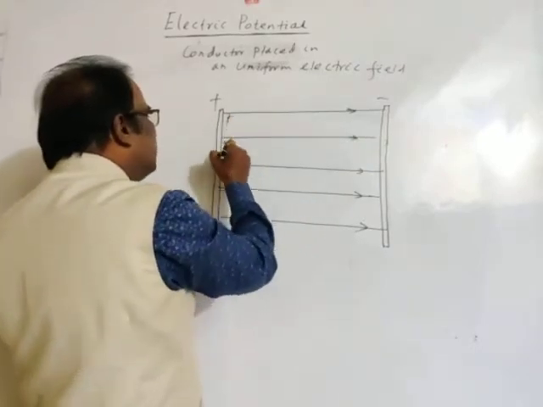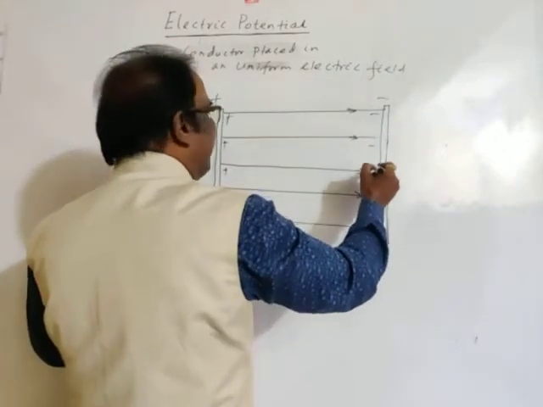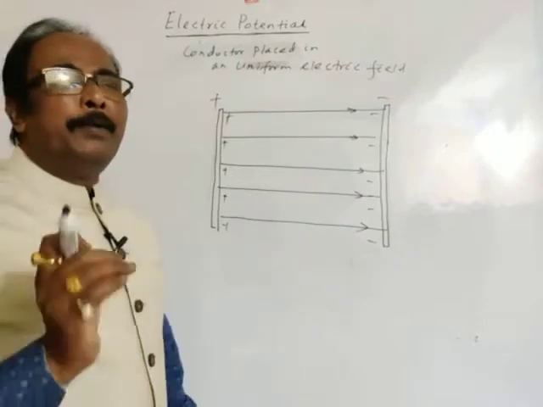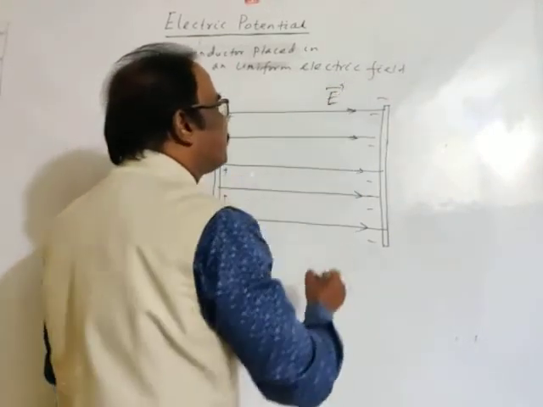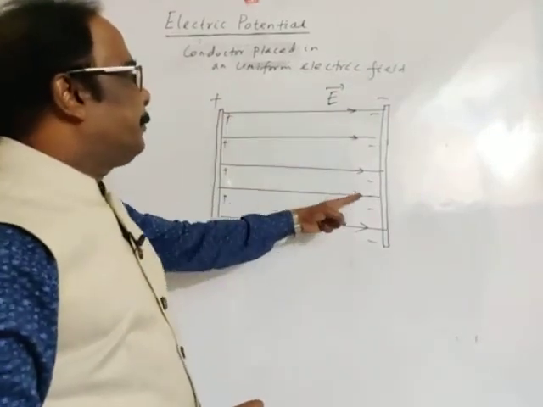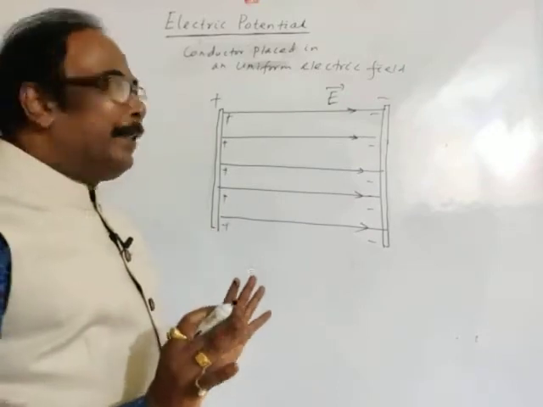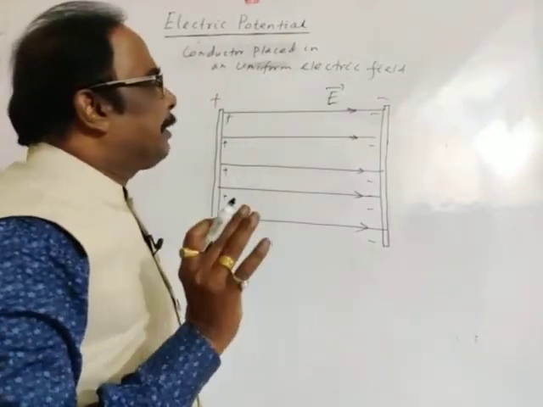Of course, we may consider uniformly charged plates. We may imagine a uniform electric field, let the field strength be E, existing between two oppositely charged plates.